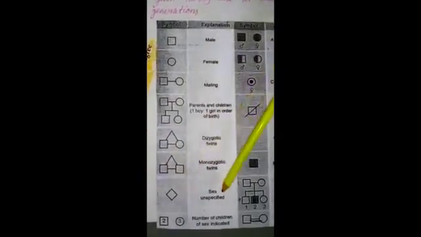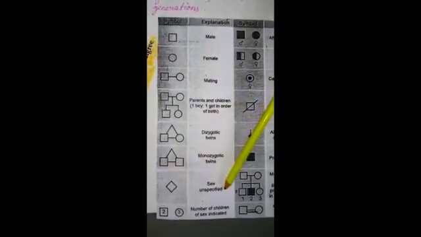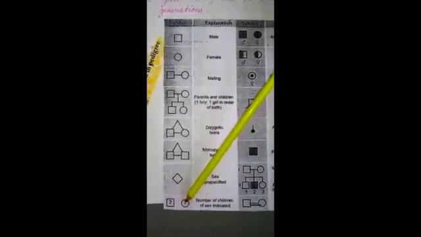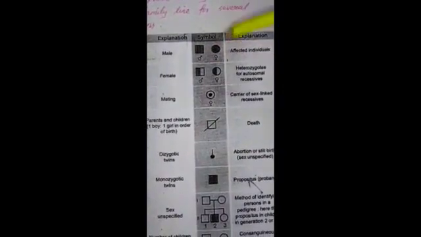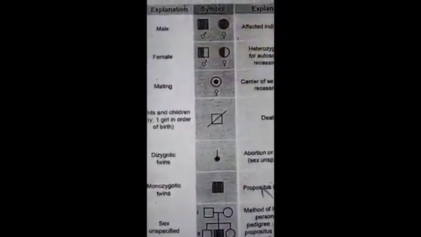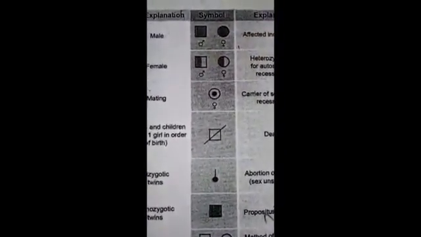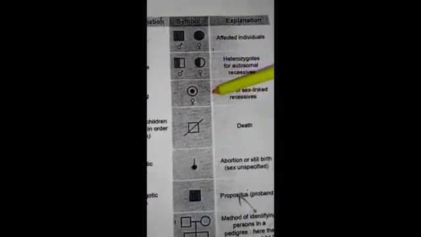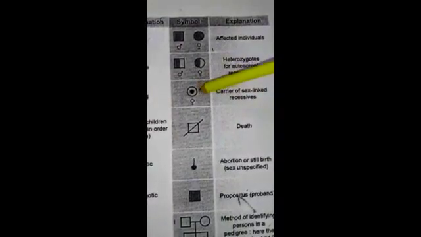This diamond shape indicates that sex is unspecified. See the square with the number 2 and the circle with the number 3. It means the number of children of the sex indicated, that is, 2 males and 3 females. The shaded symbol indicates affected individuals. The half-shaded symbol means heterozygotes for autosomal recessive. The next one is a carrier of sex-linked recessives.